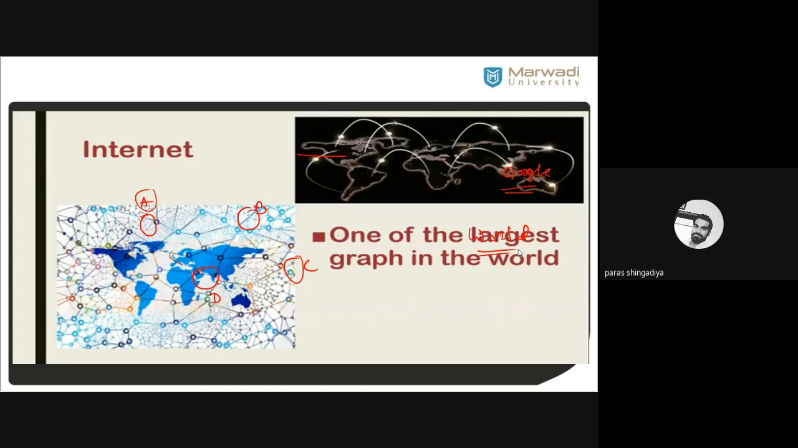You can see the second picture, a world map. These are the hubs of the internet all over the world, connected to each other. These are the nodes and these are the connections between the two nodes, a worldwide map. So it is one of the examples of graph theory.